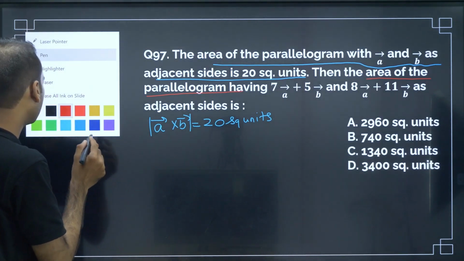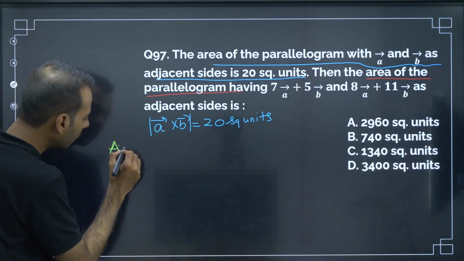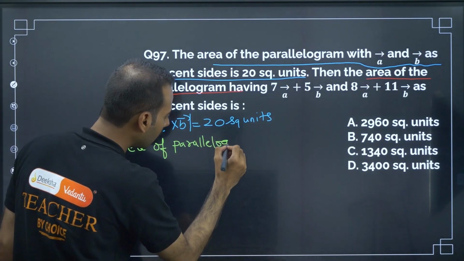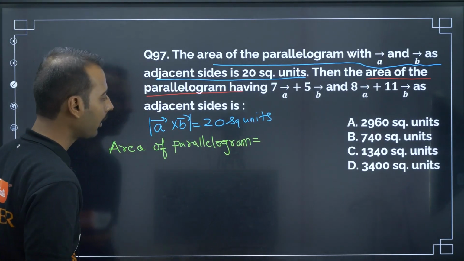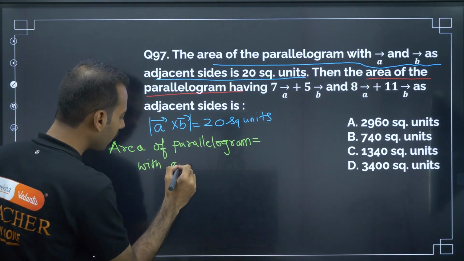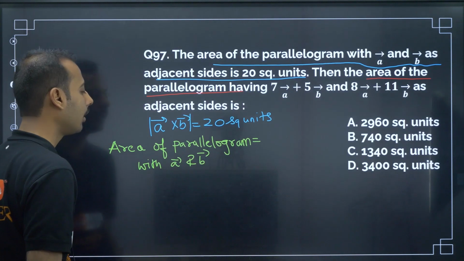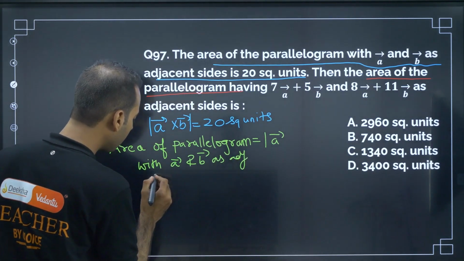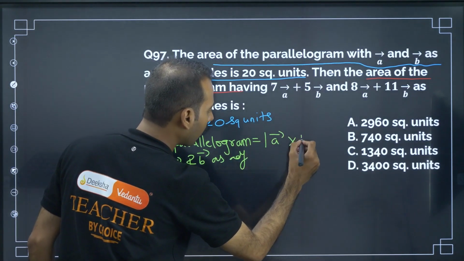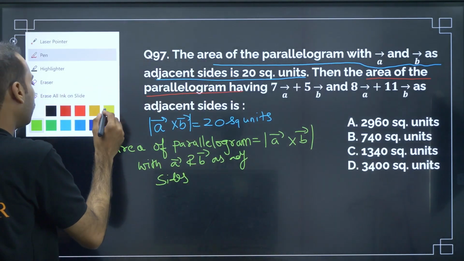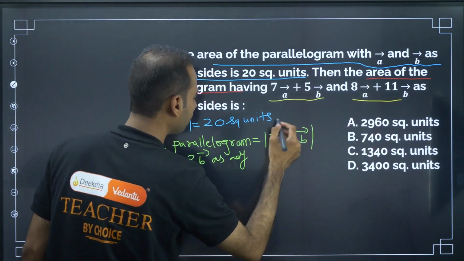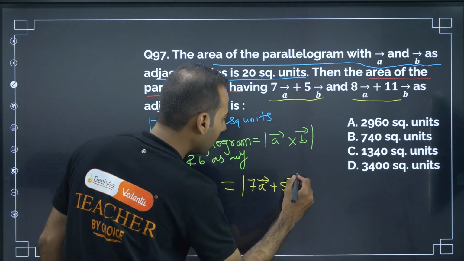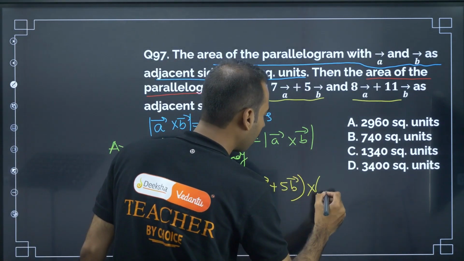So the synopsis point you should know: area of parallelogram with A and B as adjacent sides is equal to the magnitude of A cross B. But here in this problem, we write 7A plus 5B cross 8A plus 11B.